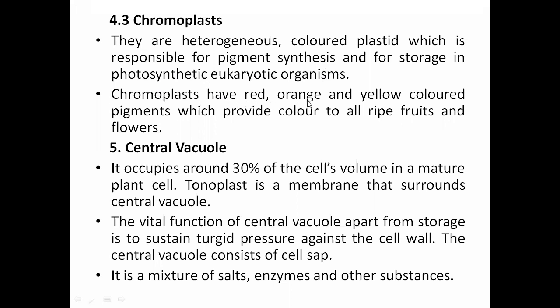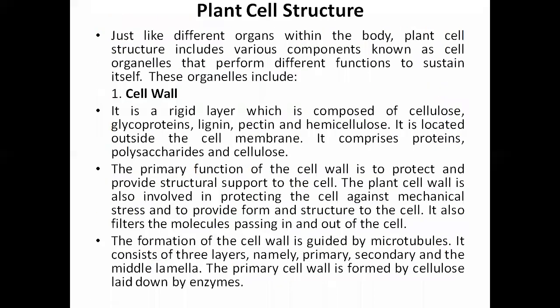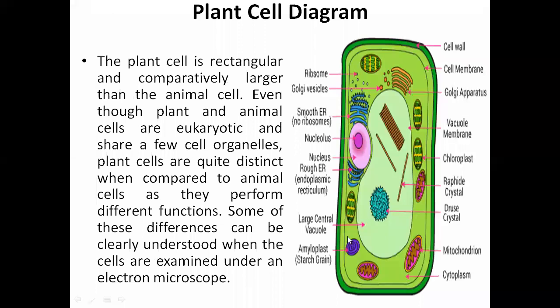Chromoplasts have red, orange, and yellow colored pigments which provide the color to all ripe fruits and flowers. Whatever different colors you are seeing in the fruits and flowers, that is because of the color stored in the chromoplast. The fifth part is the central vacuole, right? So here you can see the central vacuole in the plant structure.